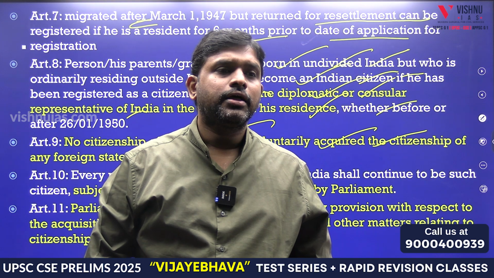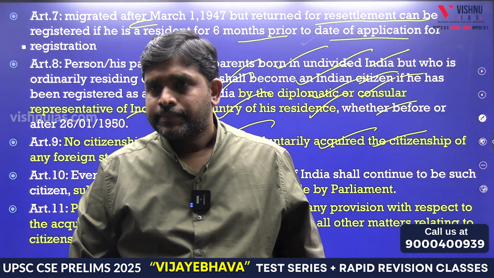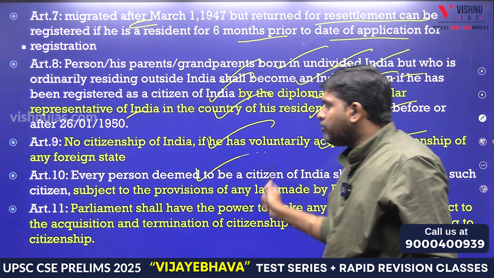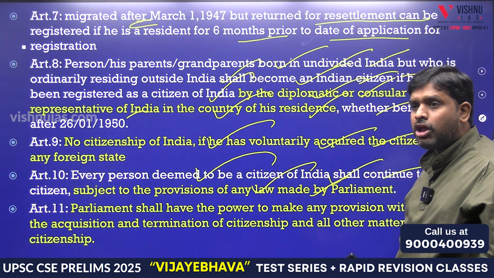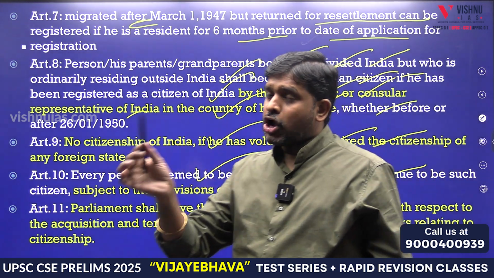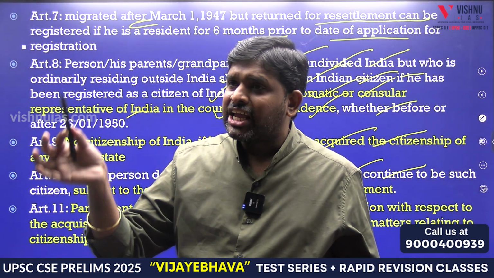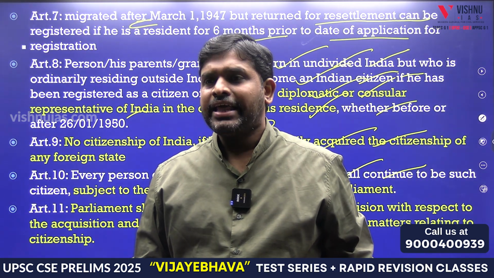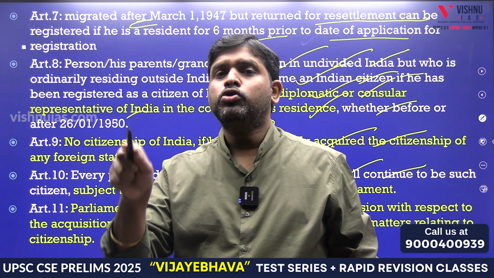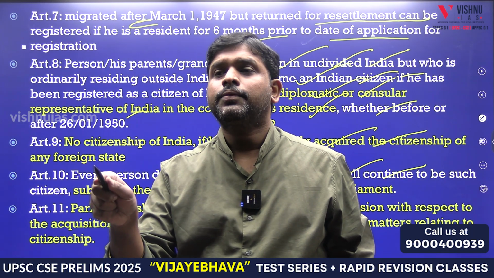Article 9. Article 10. Every person deemed to be a citizen of India shall continue to be such citizen, subject to the provisions of any law made by the Parliament. Only if he abides by the laws that already exist will he have citizenship. Which article? 10. 11. Parliament has the power to make regulations with respect to controlling citizenship.